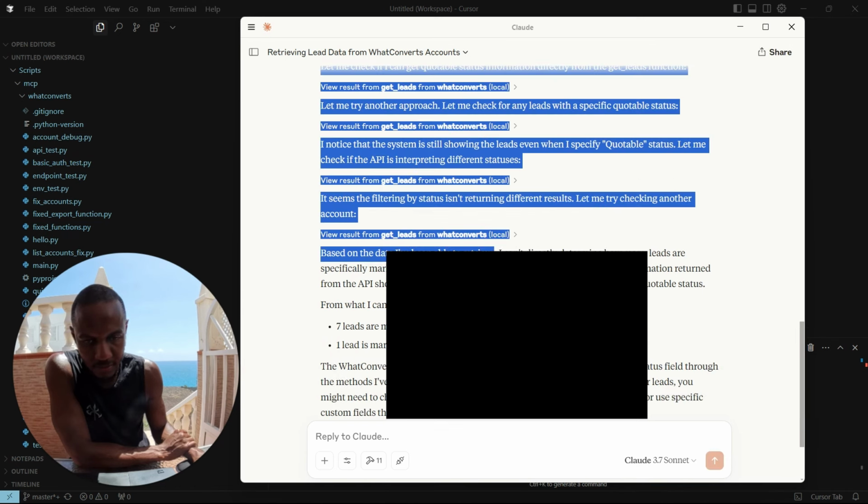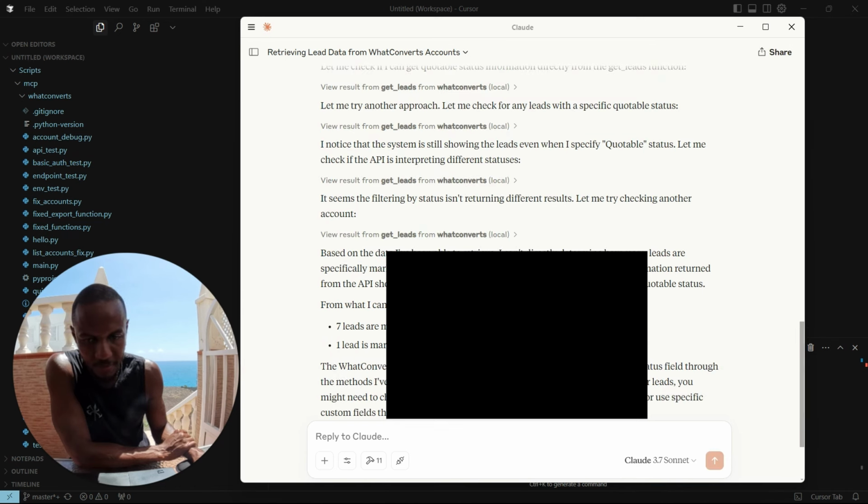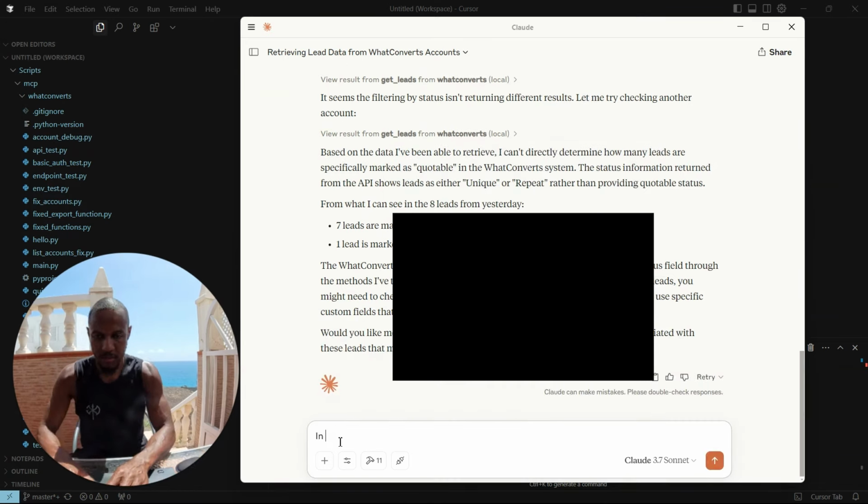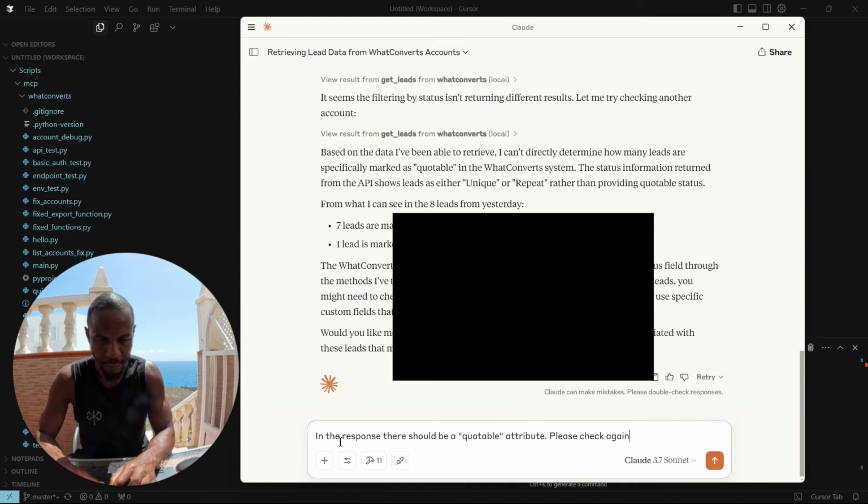There we go. Based on the data, we can't directly determine how many leads are specifically marked as quotable. The status information returned shows either unique or repeat. But there is a quotable. Let's try this. In the response, there should be a quotable attribute. Please check again. Right?